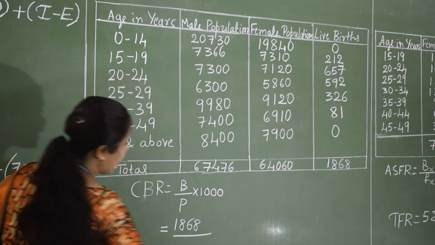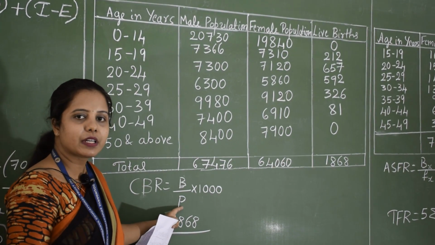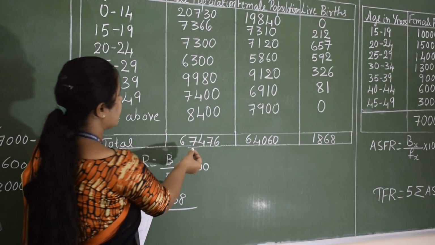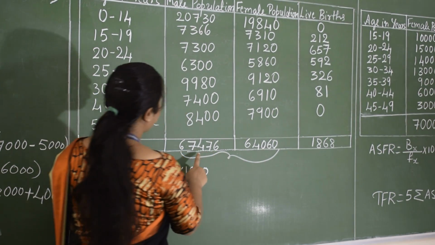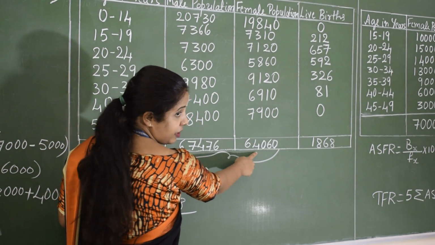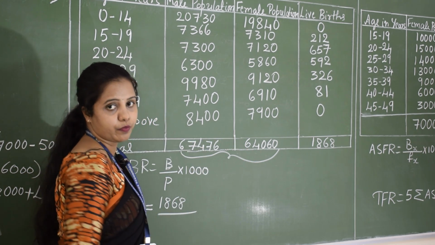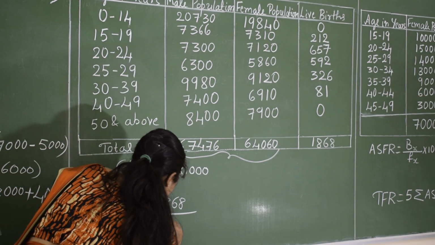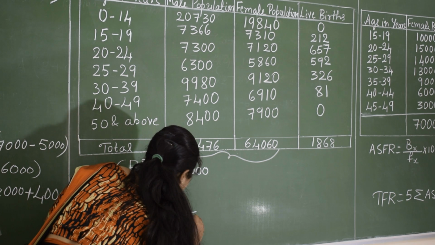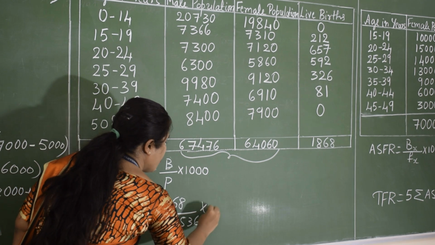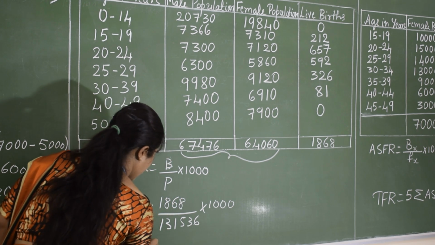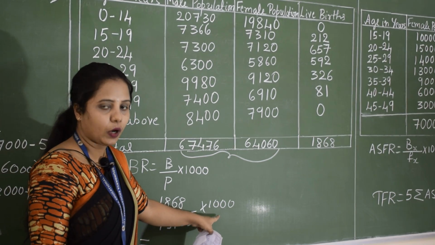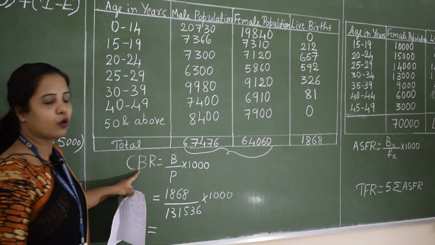Now for the calculation of CBR, we need B, that is total live births, which is 1,868 divided by P. P represents total population. For the total population, we need to consider the population of both male as well as female. We have to add these two values. So after adding these two values, we will get 1,31,536 into 1000. Now we have to divide these two and multiply by 1000. By that we will get the value of CBR.